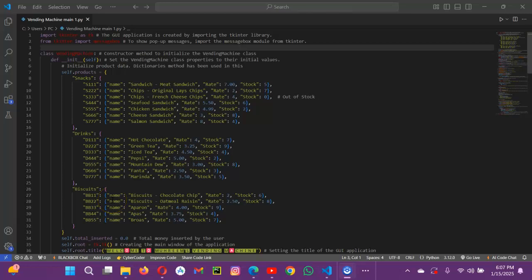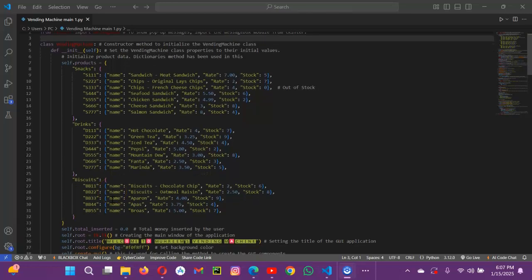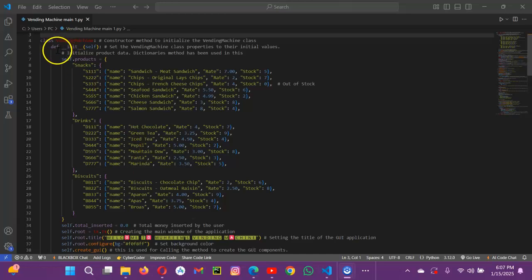Now the vending machine class. The class which I have used is VendingMachine. The VendingMachine class holds the entire logic and the interface of the vending machine. Now we come to the init method.